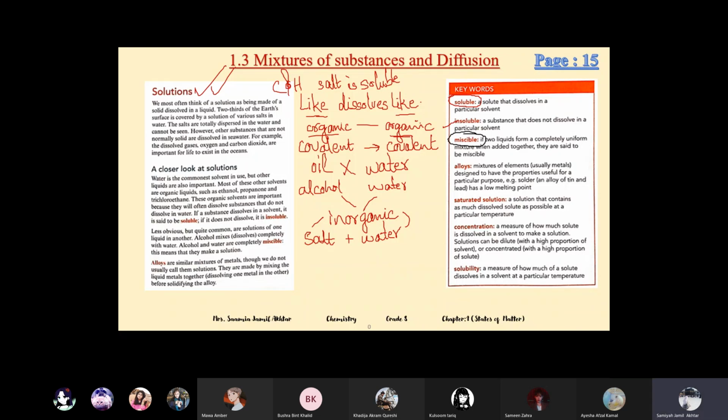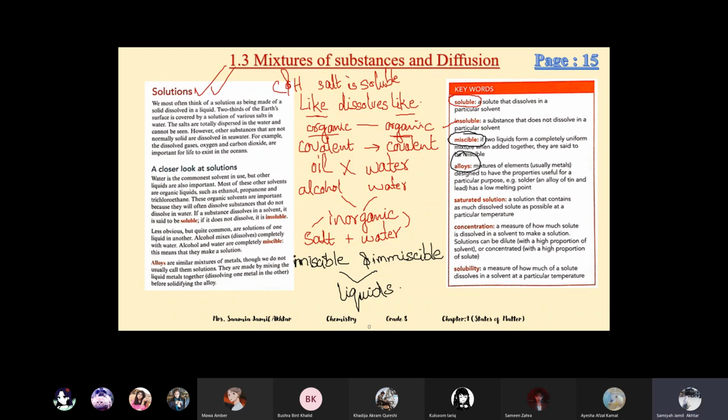There are two words again opposite to each other, like soluble and insoluble: miscible and immiscible. Miscible liquids dissolve in each other and completely combine, and immiscible liquids do not dissolve. These words are used only for liquids, the two or more liquids which we mix.